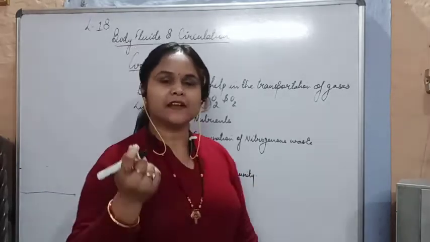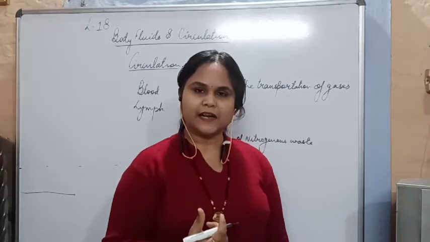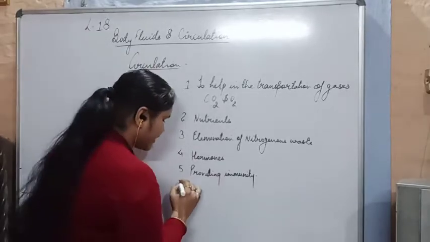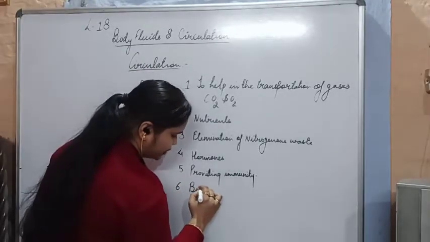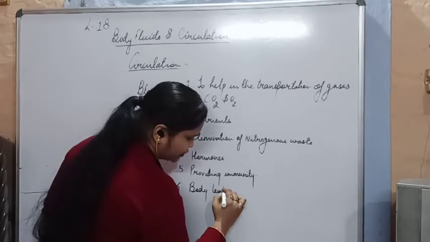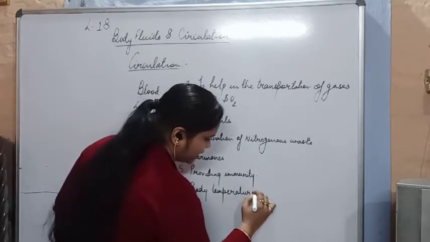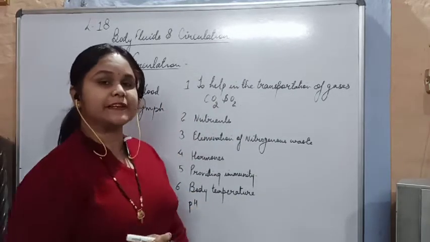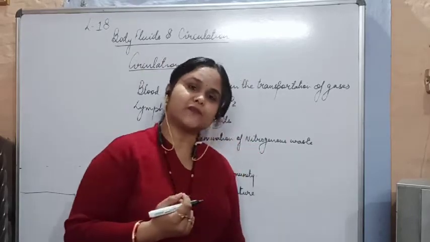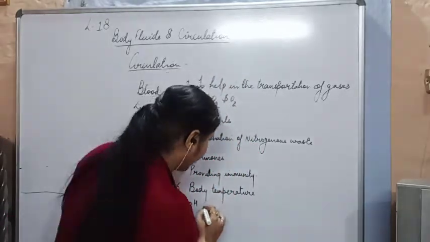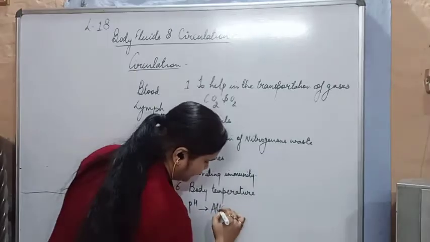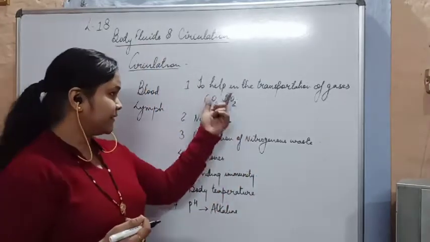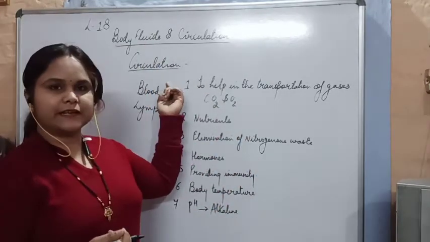As we know, the circulatory system works with the help of blood. Blood contains cells called WBCs, so it helps in immunity also. It maintains body temperature. Then it also maintains the pH of your body. The pH of your body is maintained with the help of blood, and our body pH is alkaline in nature. So these are the basic functions performed by a circulatory system.